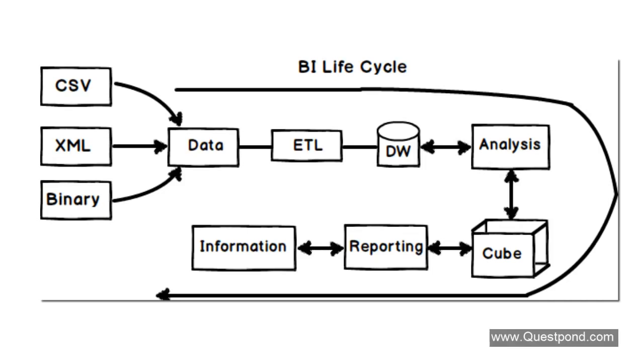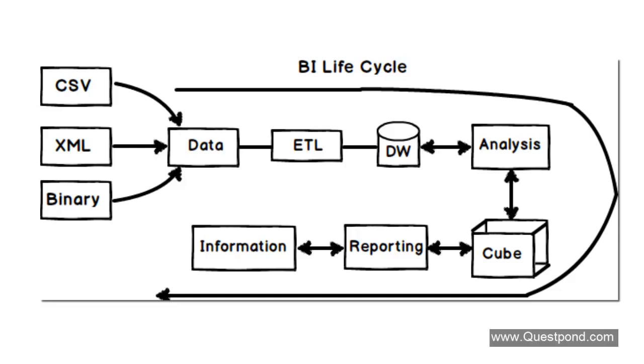Now once the data has been analyzed from the data warehouse, we would like to store this analysis into some kind of a data store. So this data store structure is termed as a cube. And from this cube, we display this data to the end user as information. So some kind of reporting software will read this data from this cube and show it to the end user as information.